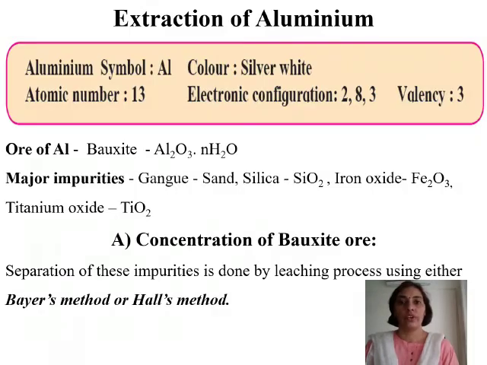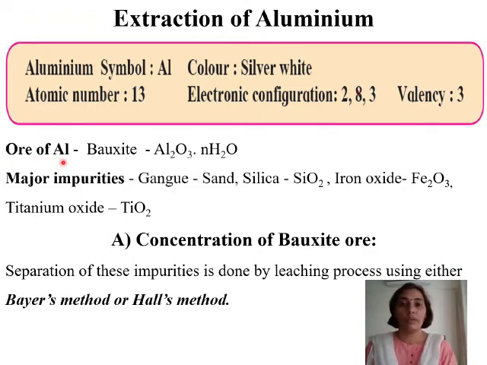Let's begin with the extraction of aluminium metal. Some general information about aluminium is given here. The aluminium symbol is Al, and the color is silver white. We see pressure cookers at our home and we know the color, that is silver white. Atomic number is 13, electronic configuration is 2, 8, 3, valency is 3, atomic mass is 26, group is 13, and period number is 3. So this is some general information about aluminium.